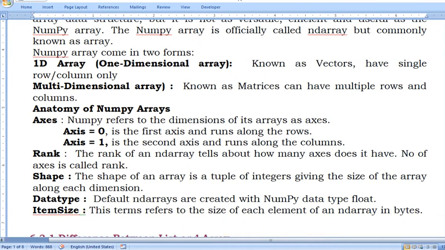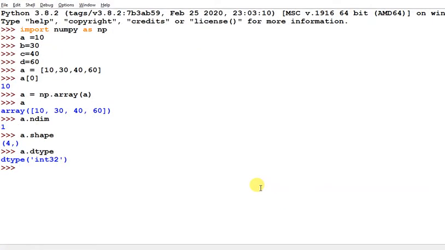Next is item size. It returns how many bytes are occupied by each element. A dot itemsize returns 4, because int32 occupies 4 bytes in memory, so each and every element occupies 4 bytes in memory.